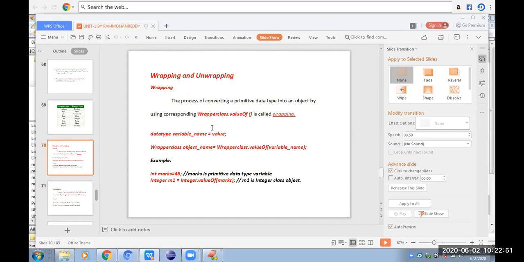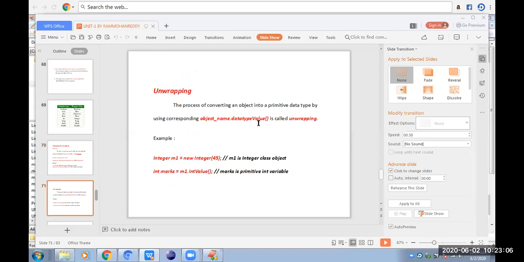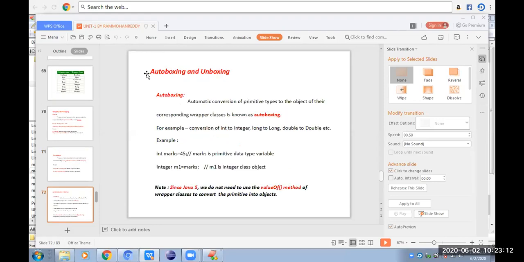See, when we come to this, the wrapping and unwrapping process is up to the Java 4 version only. When we come to the Java 5 version, these wrapper class valueOf methods and the objectName.dataTypeValue methods are removed. Okay. See, the next concept related to this one is autoboxing and unboxing.